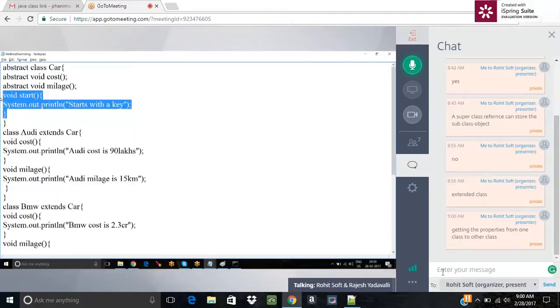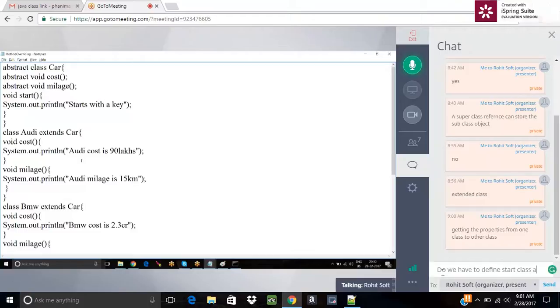Now, next thing, here we have the Audi object. By using the Audi object, which is stored in the superclass reference, I am calling start. Because inheritance means a subclass object can be used to call the superclass methods.